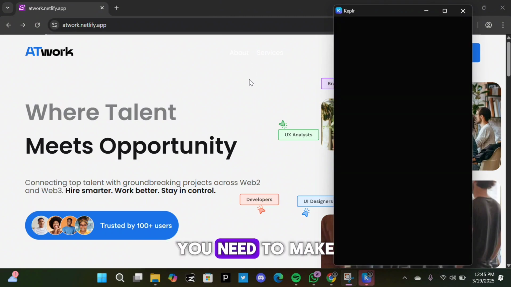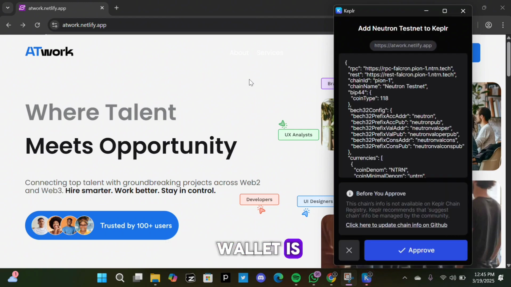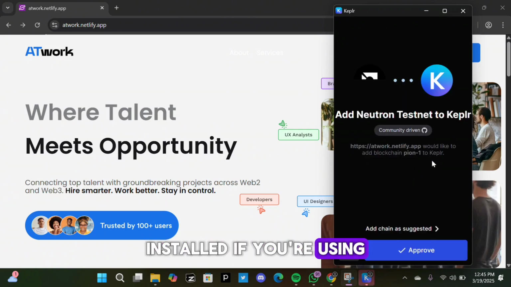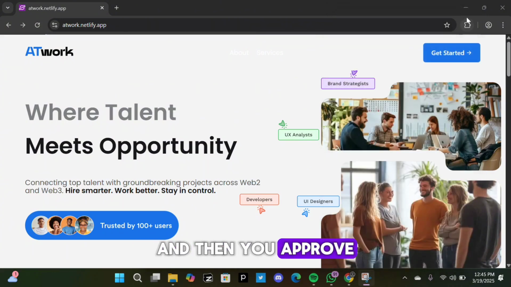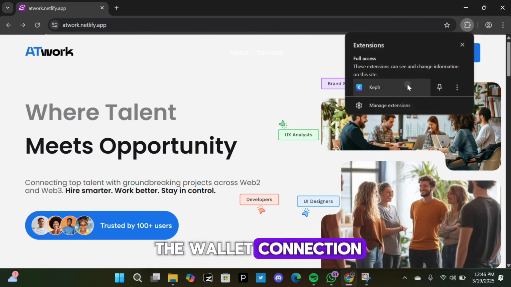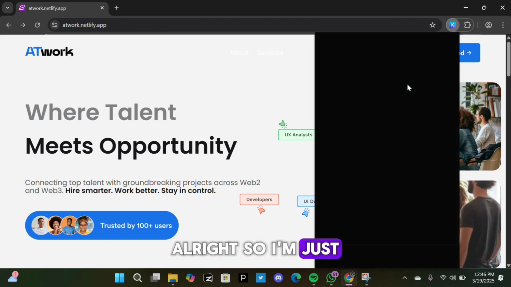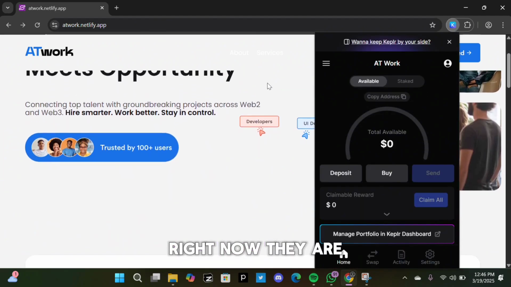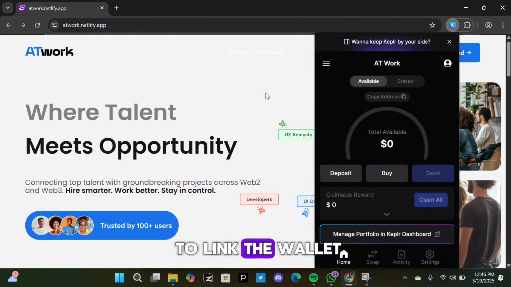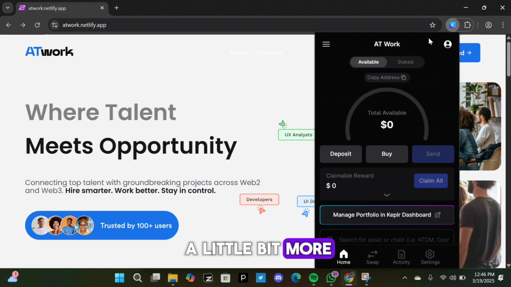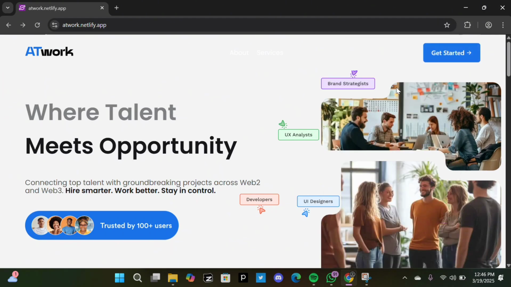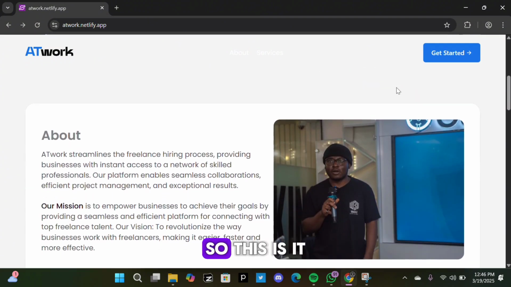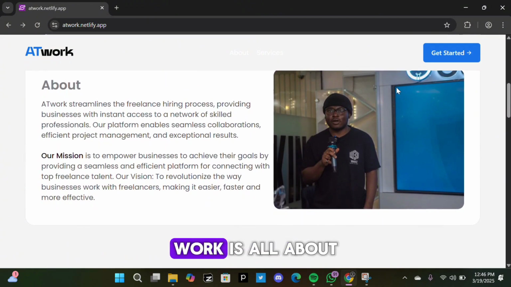So before you get started, you need to make sure that your Keplr wallet is installed. If you're using the desktop version, you need to make sure that the extension has been installed on your Chrome, and then you approve the wallet connection. All right, so I'm just going to open up the Keplr wallet right now. They're going to ask you to link the wallet, but before doing that, let's take a little bit more of a look at the UI. So I'm going to close up the wallet now. All right, so this is it. You see what AtWork is all about.